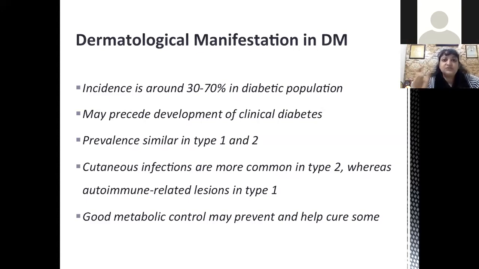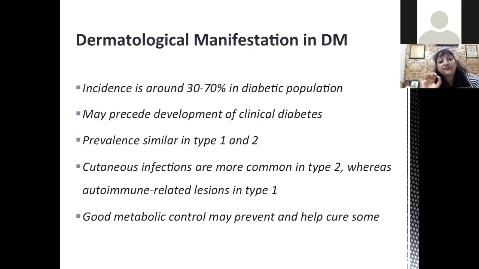Prevalence of cutaneous manifestations as such is similar in both type 1 and type 2 diabetes, but we more commonly get cutaneous infections. Cutaneous infections can occur in anyone, but they are more common in diabetes, especially type 2 diabetes. They can be bacterial or fungal. In today's discussion, I'll not be talking about cutaneous infections as such. Then there are also some autoimmune related lesions, which are more common in type 1, for example, vitiligo and lichen planus.